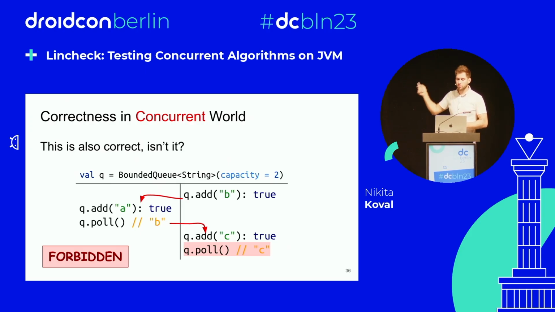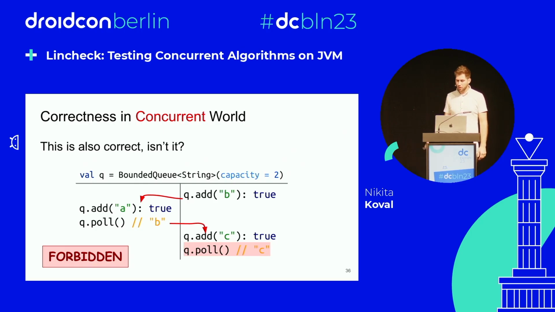We need to start with the addition of B. Then we need to switch back to the first thread, execute all the operations. Then we need to switch back to the second thread. And after that, if we call poll, it can't return C. So this execution is incorrect because we can't find a sequential history that explains these results.